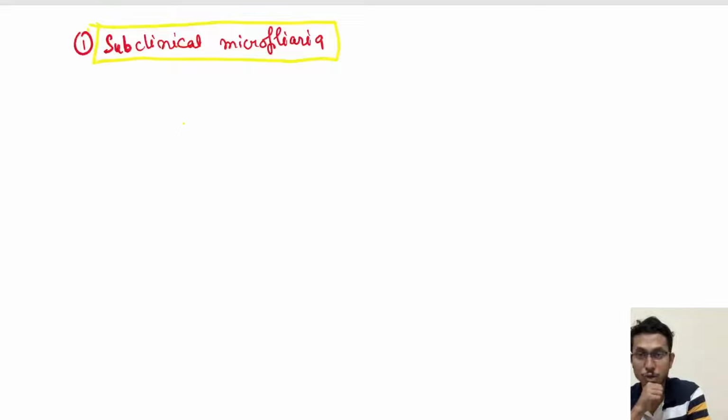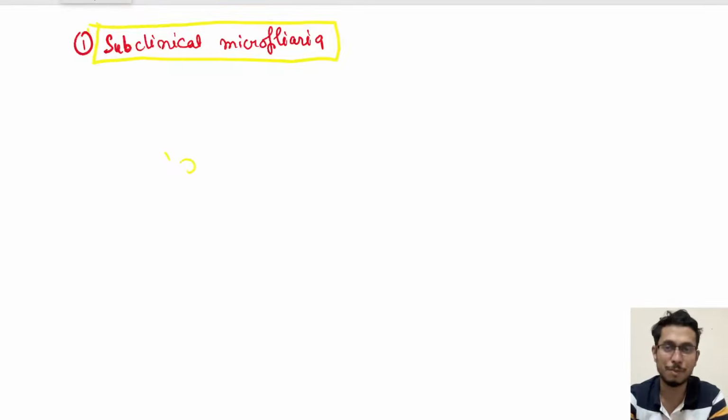The subclinical microfilaria stage, which is the most commonly present, is very difficult to identify. Unless someone is from an endemic region or has a family member with elephantiasis, you do the test for microfilaria and you get the identification.